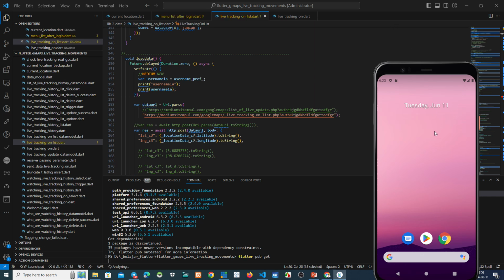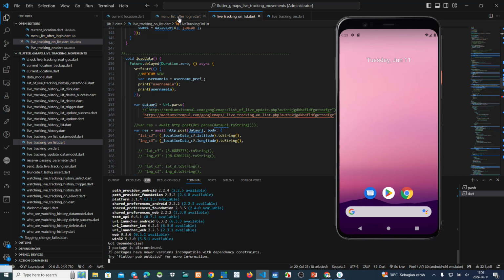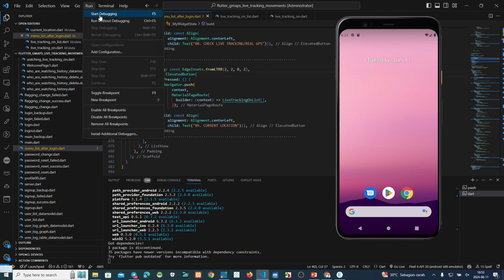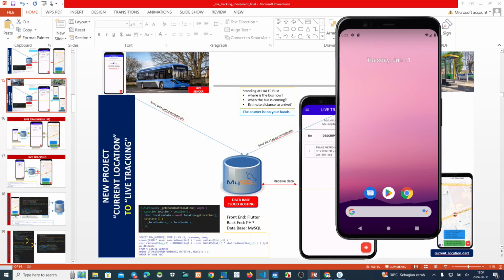Where are the wings here? Okay, now we wait until this process finishes. We were wrong before. After we put here, by using menu, after menu, go to this one.